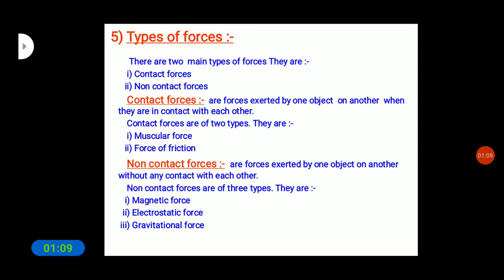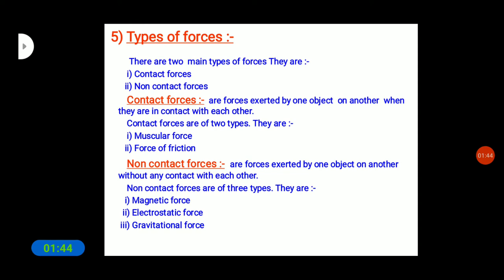So what do you mean by non-contact force here? The forces exerted by one object on another without any contact with each other. The force gets exerted even when there is no contact between the objects. It is not necessary for them to come in contact with each other. Such a force is called what?